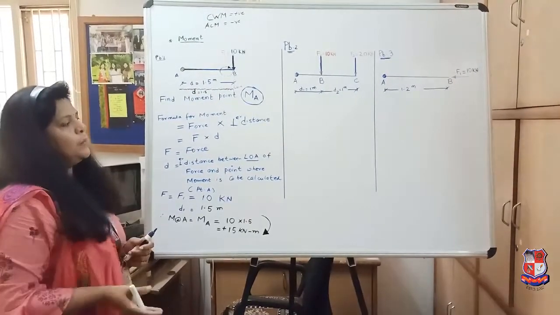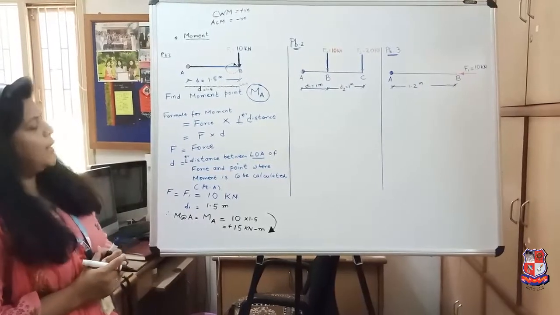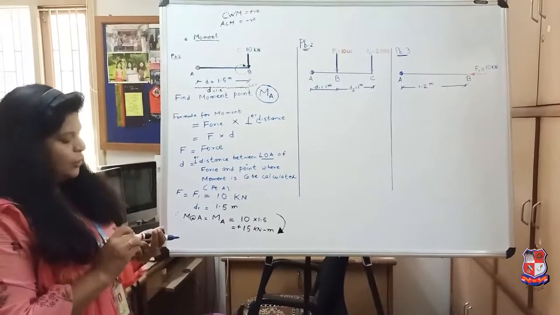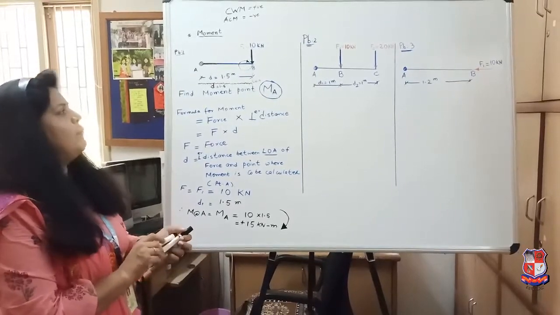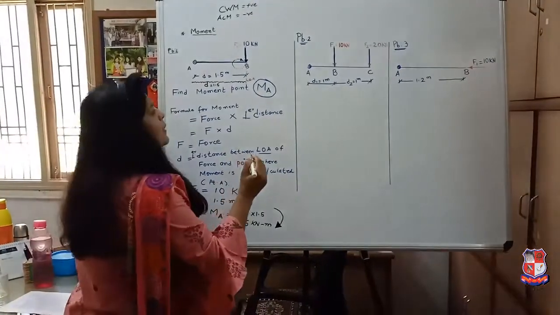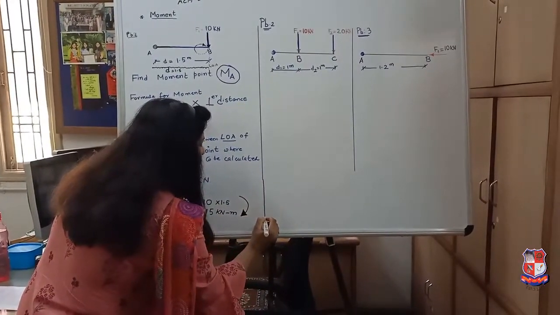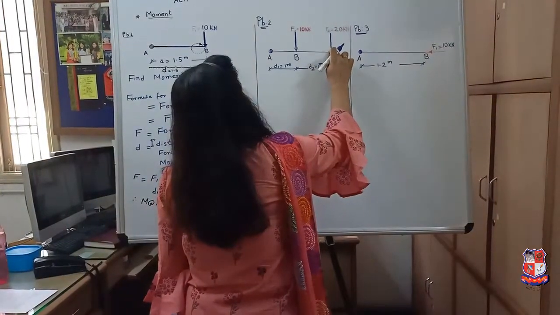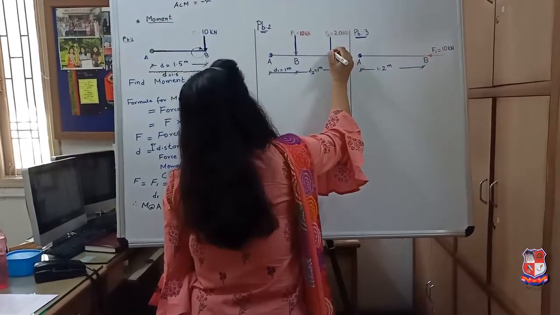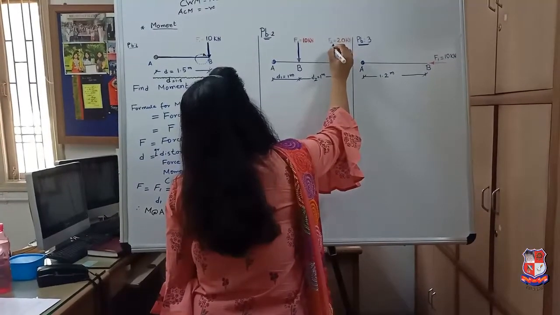Now we come to our second problem. The second problem shows that we have two vertical forces. One vertical force is in the downward direction at point B, and I will take another force F2 in the upward direction.